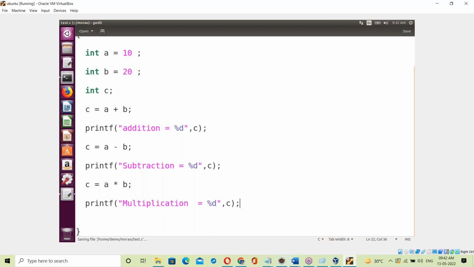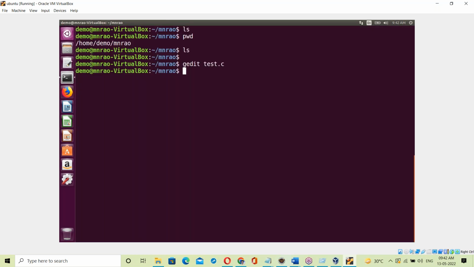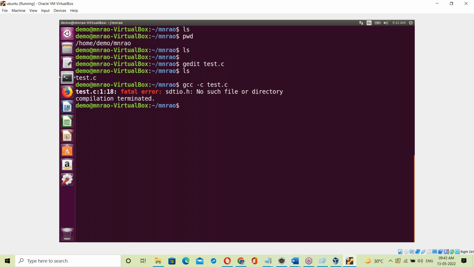Save. Now let us compile this. Here, ls shows the test.c file. It's a manual compilation using GCC, the C language compiler, unlike Turbo C where you use Alt-C for compilation and Alt-R to run. Here everything is done manually with commands. GCC -c means only compilation. GCC is a C language compiler, compiling the test.c file.